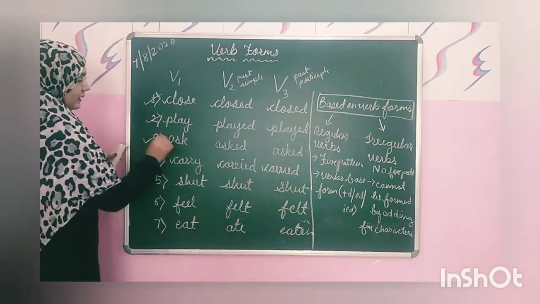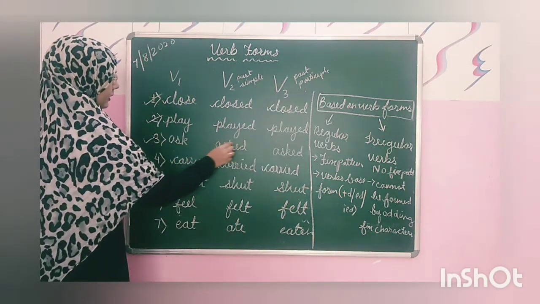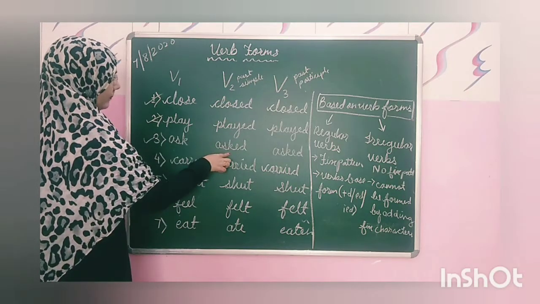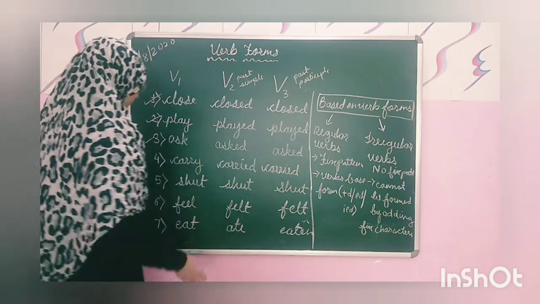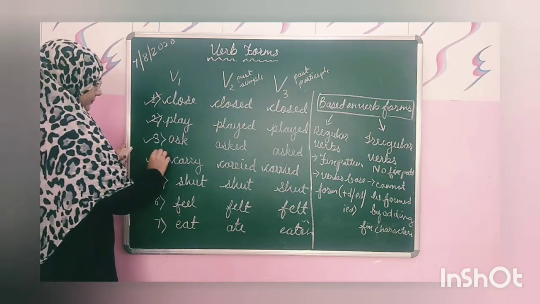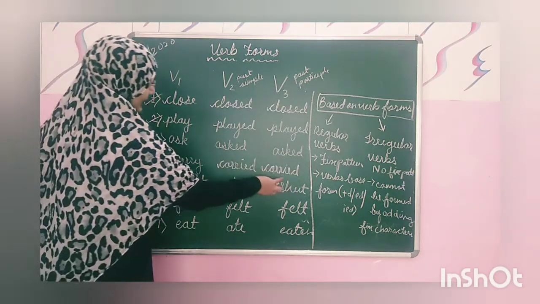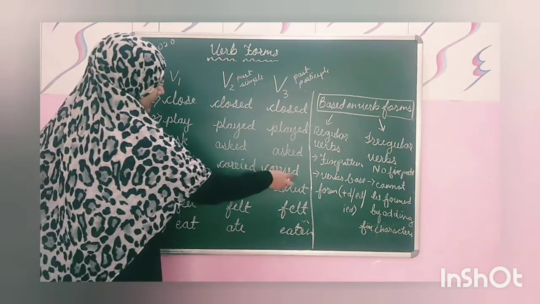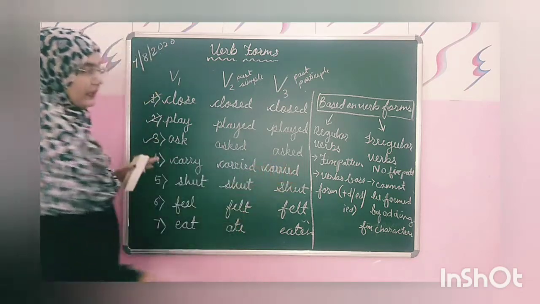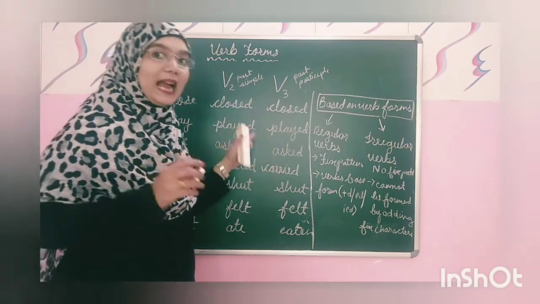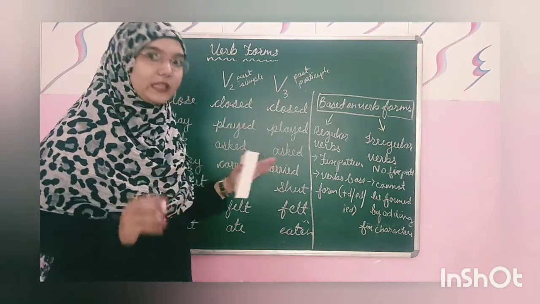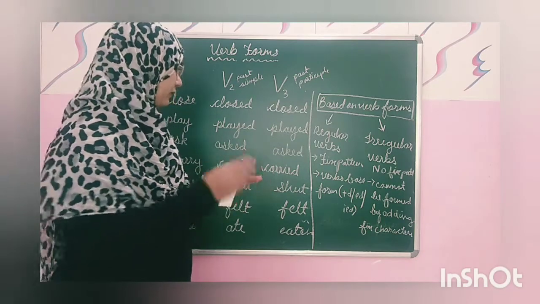In ask, we can see in the V2 form we add ed here, and in V3 form we add ed here, and in carry we add ied here, and here also we add ied. Why are we adding d? Where do we have to add ied? Where do we have to add ed? I will tell you further.